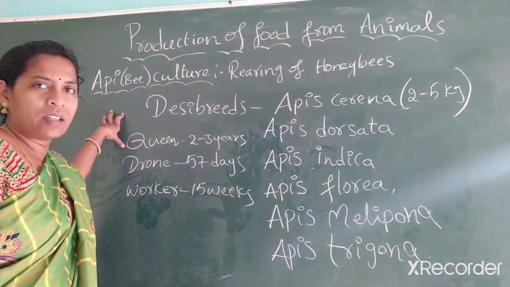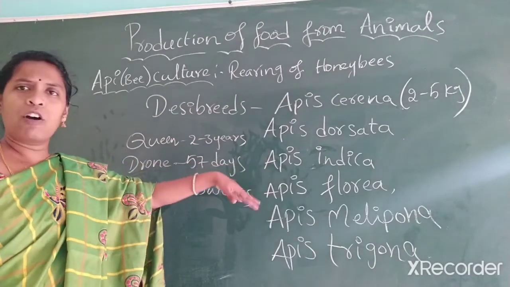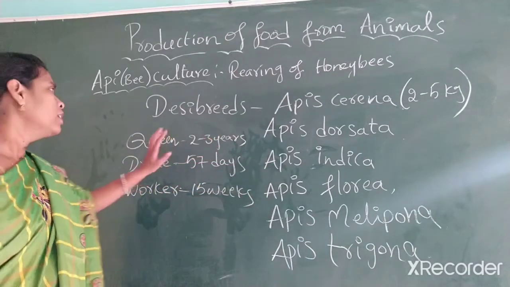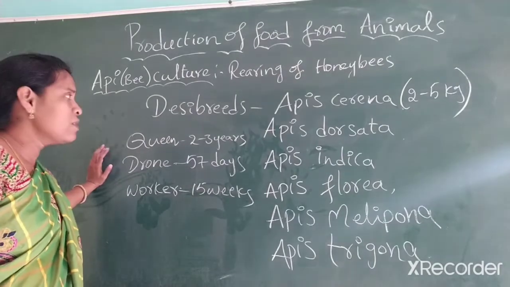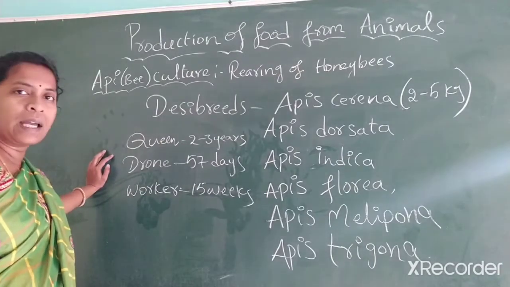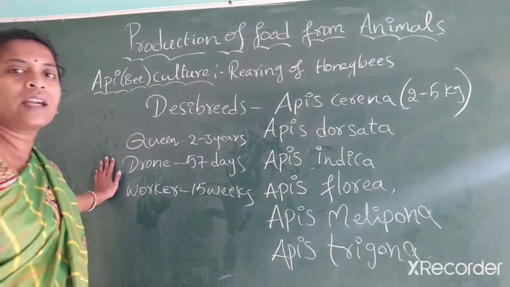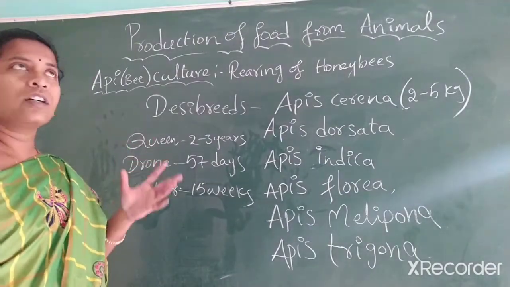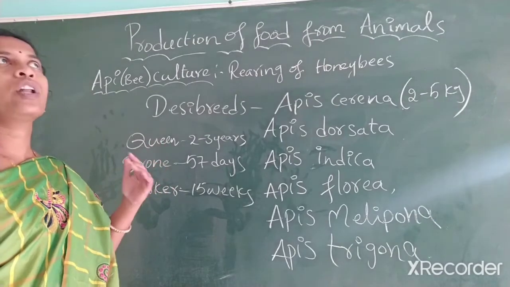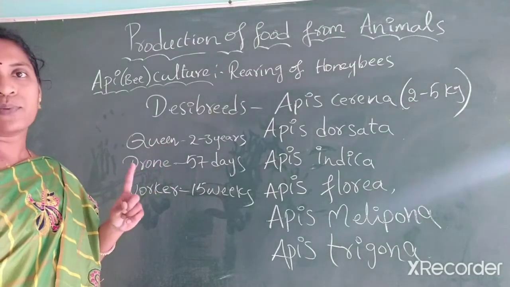So basically queen, in any species it belongs to, whether it has queen, drone, worker. Queen lives 2 to 3 years, and I already told you what is the function of it. It lays eggs majorly, and for the overall hive, only one queen is present.